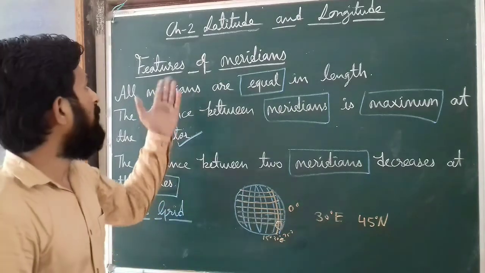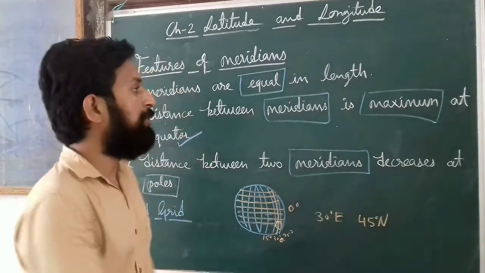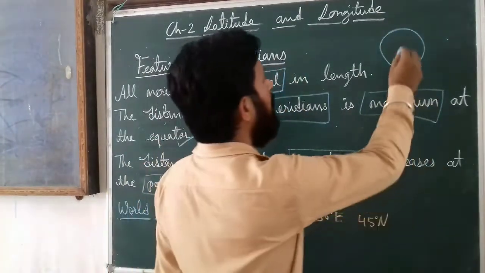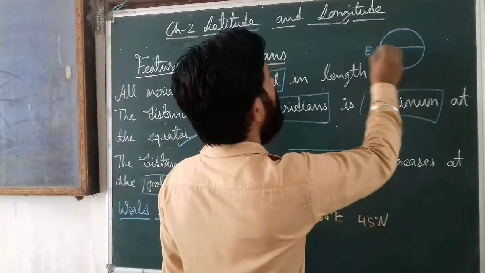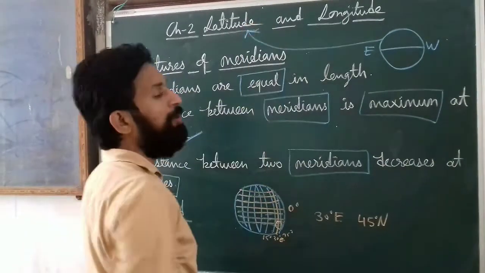In this chapter, we already studied latitude and longitude. Once again, I want to remind you: imaginary lines that run from east to west are known as latitude.